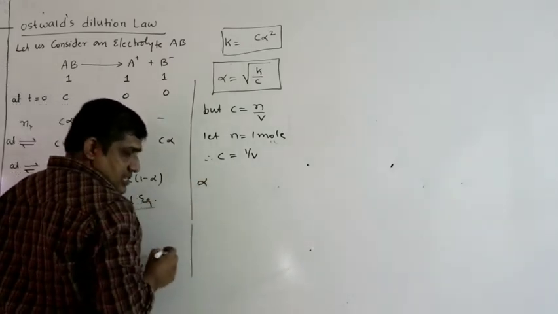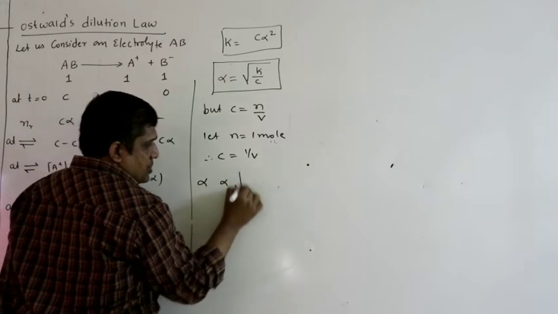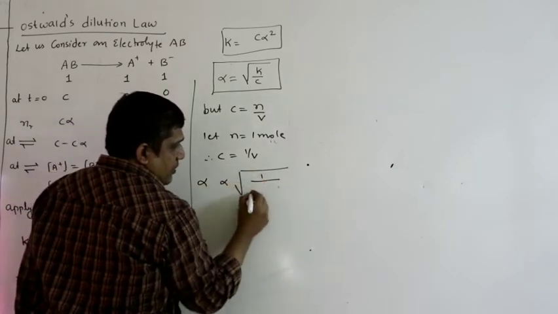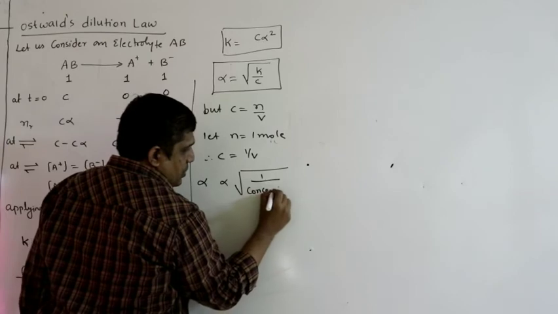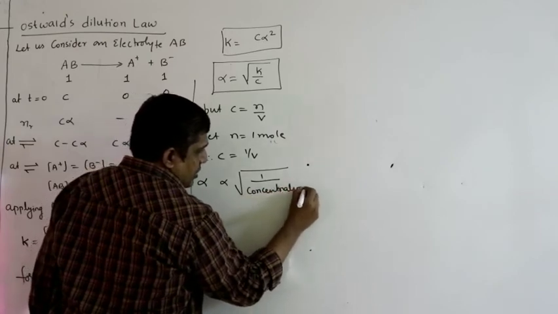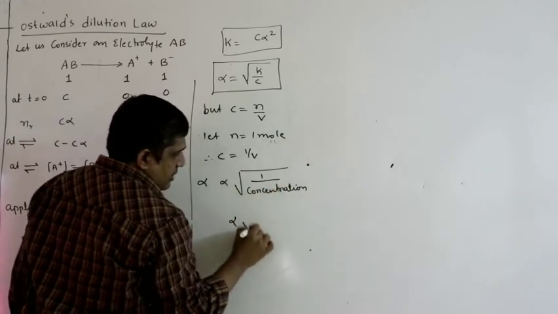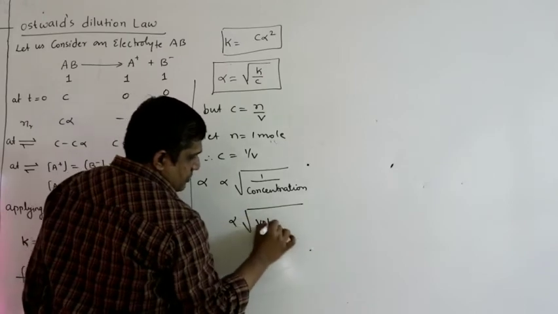So alpha, that is the degree of dissociation, is directly proportional to the square root of 1 by the concentration of the solution, or directly proportional to the volume of solution.